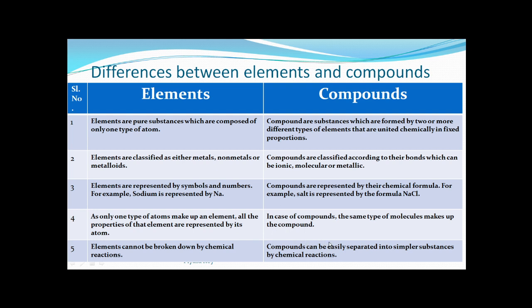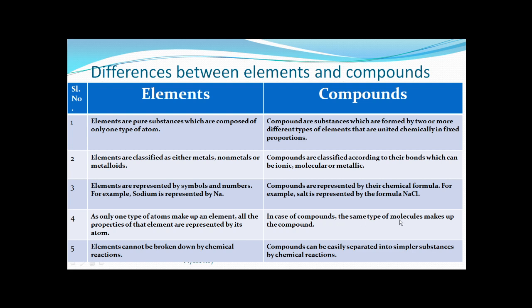Whereas in the case of a compound, the same type of molecules make up the compound. We know that in a compound the constituent elements lose their individual properties.